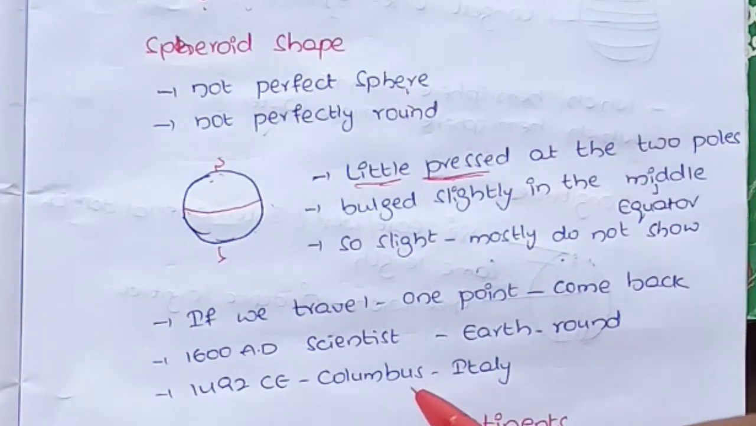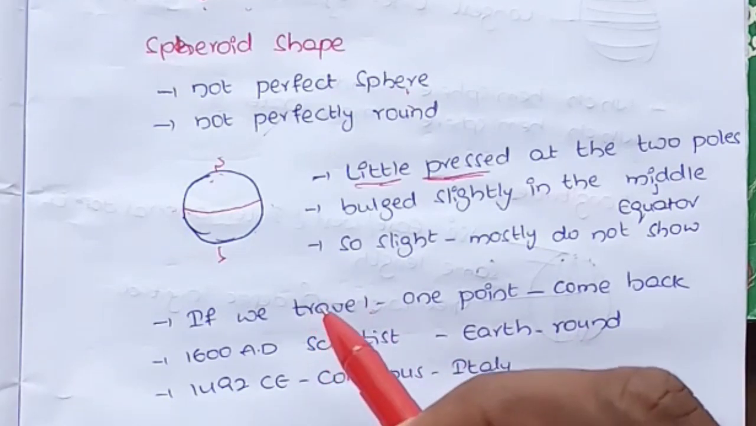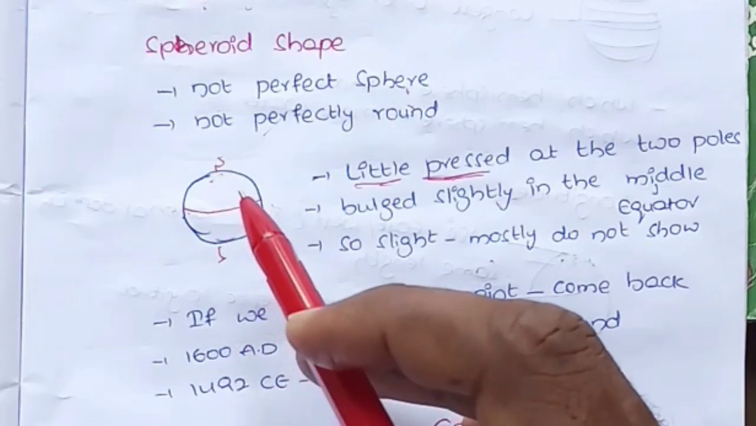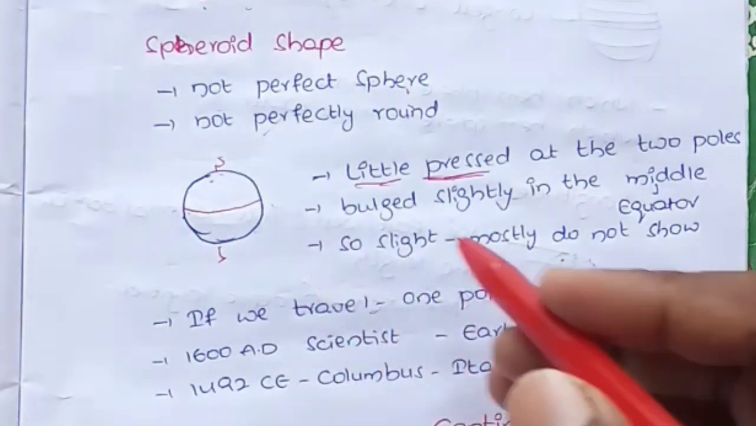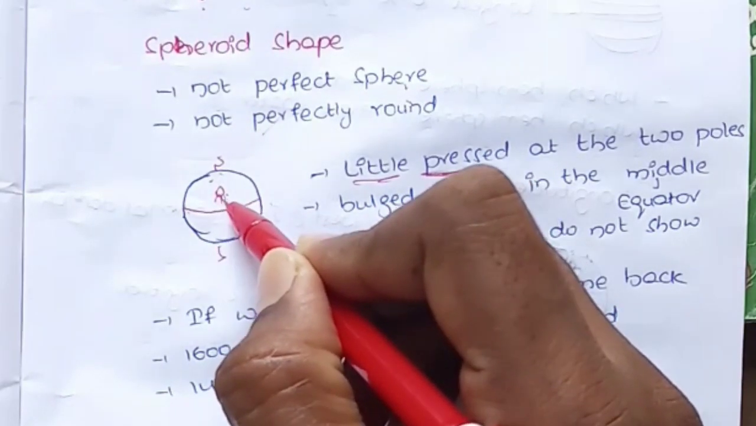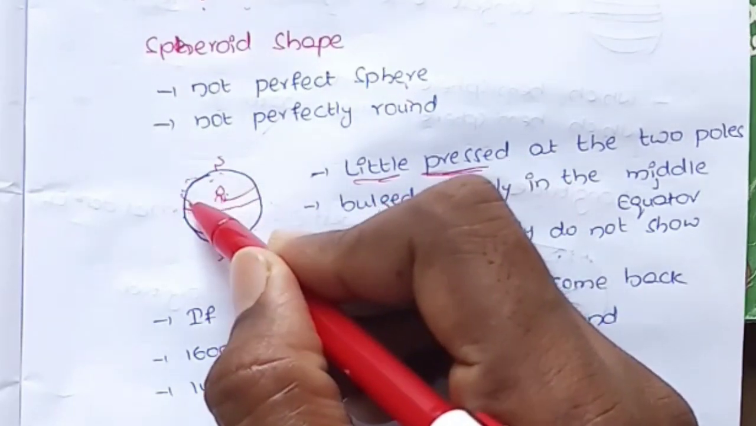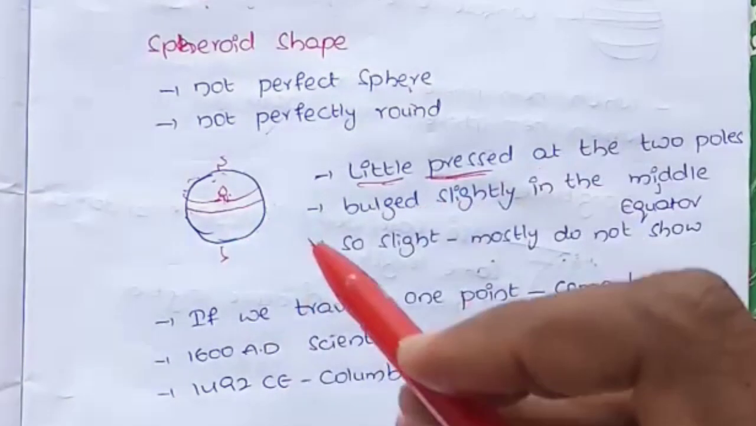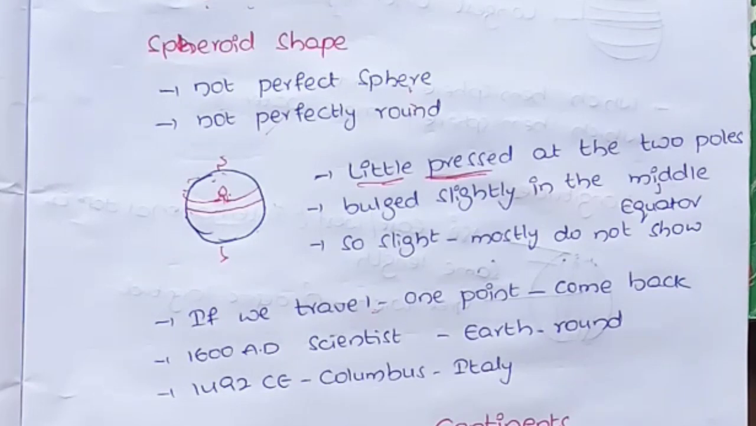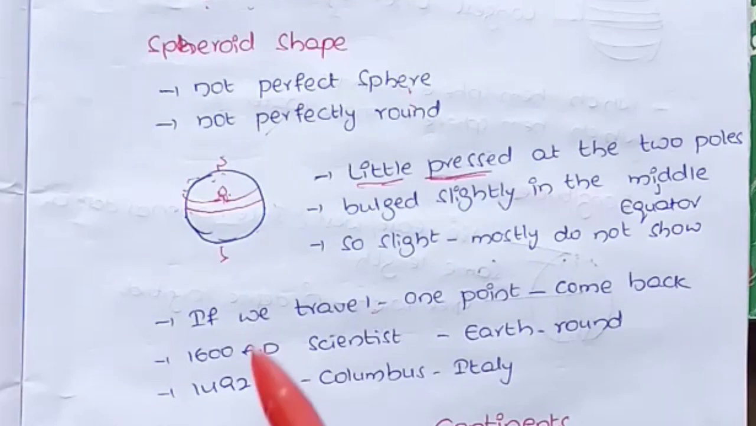And coming to one more interesting thing here. If you keep traveling from one point in one direction without turning back, we come back to the same point, or the same position. For example, if one person started traveling from this place and he never turned back, he reached the same point here. This proves that Earth is round. So if we start traveling from one point, we will reach the same place again.